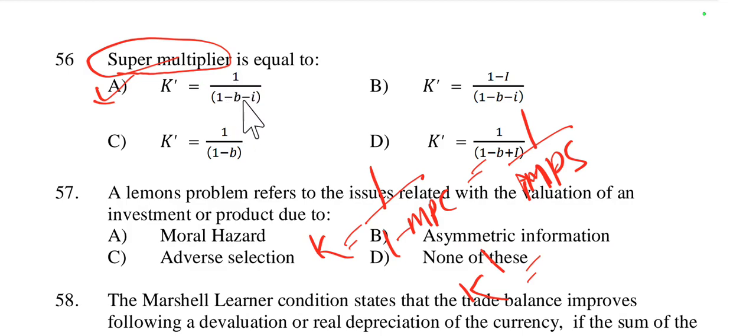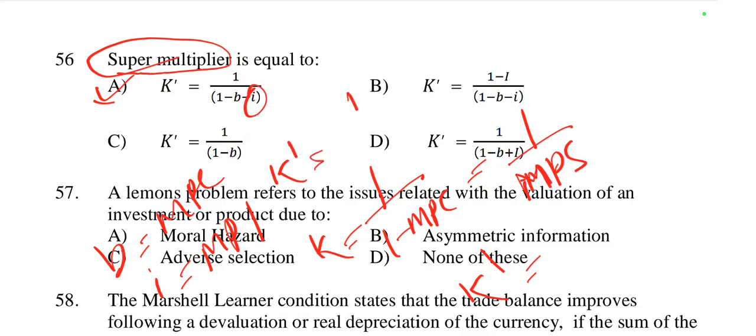Here small b indicates MPC, marginal propensity to consume, and small i indicates marginal propensity to invest. So b is equal to MPC and i is equal to MPI. So the super multiplier k dash is equal to 1 by 1 minus b minus i. So option number A is the right option.